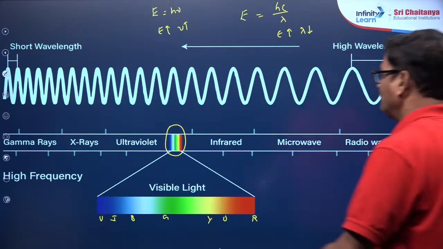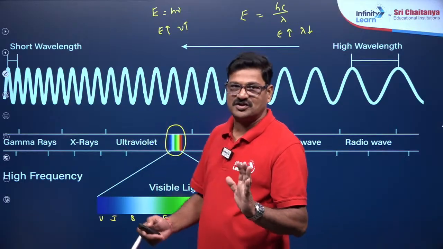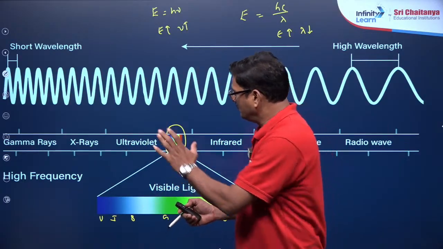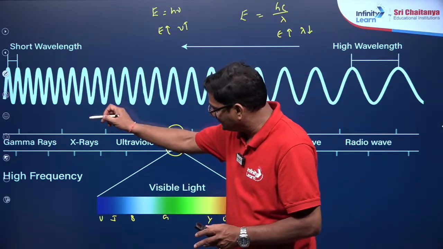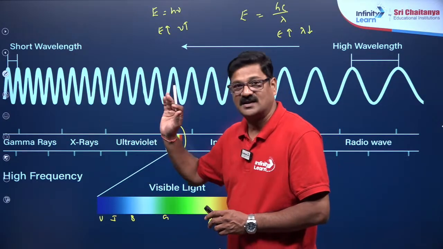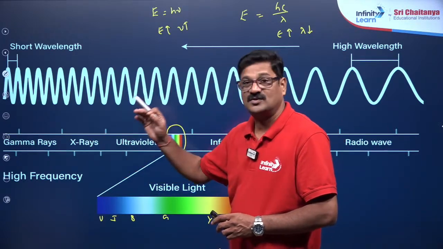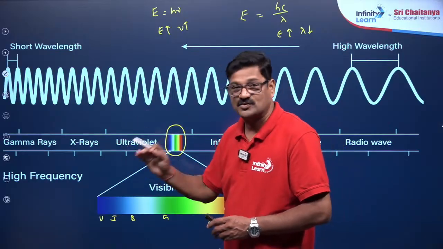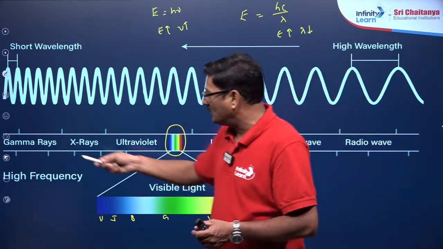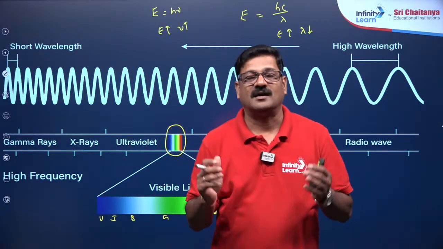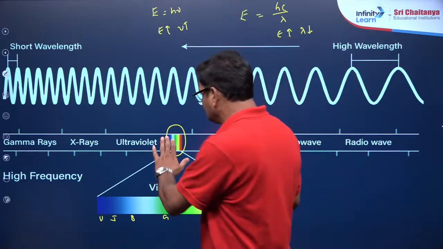Ultraviolet rays are used for sterilization purposes and for detection purposes, and X-rays are used in medical purposes for scanning, and also X-rays are used for security purposes to scan what is there in your luggage and suitcases. Gamma rays are used in radiation therapy and various purposes, and these are all different things.